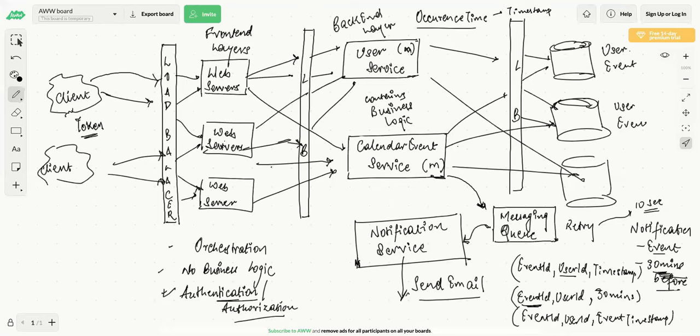There is no restriction. You can do sharding based on microservices as well. You can have a separate shard altogether for a user service, and a separate shard altogether for the calendar invite service. But you can keep it in the same shard as well. You can have different instances as well.